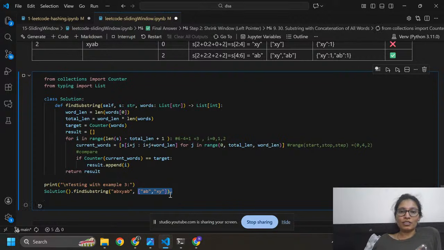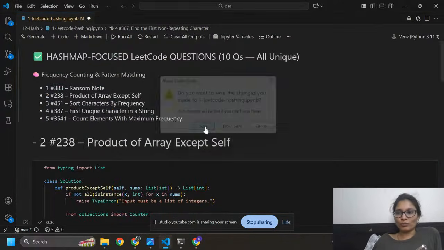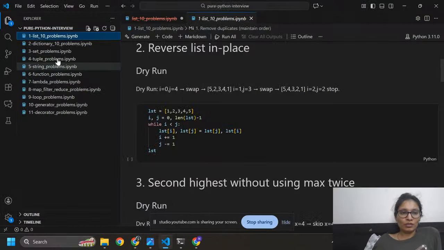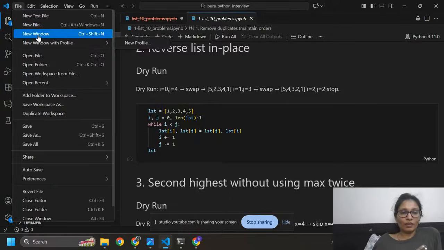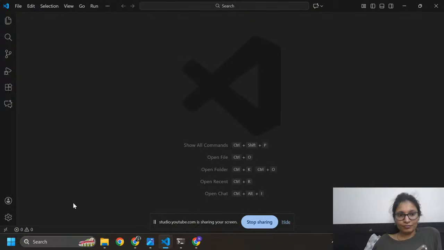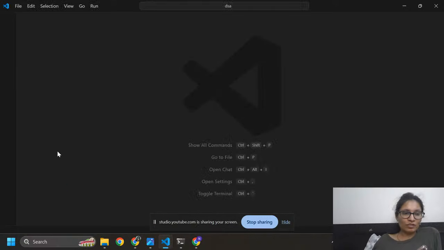So I need to remove this. Actually I need to check what's going on in my Jupyter notebook. So here I'm just going to open a new window. Here I am waiting for my DSA code.